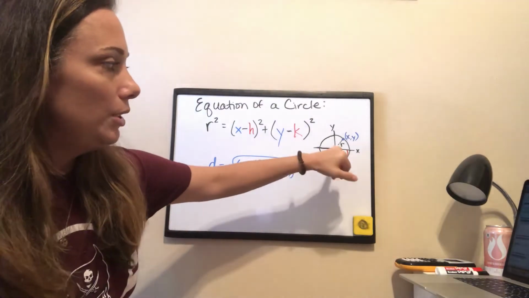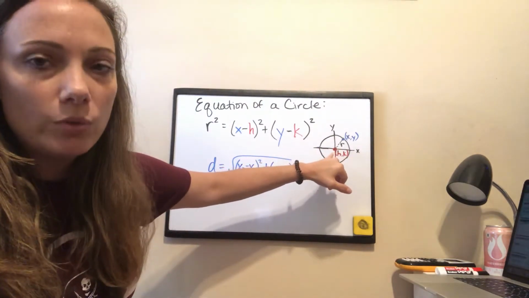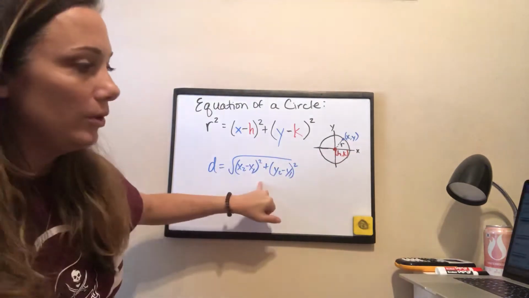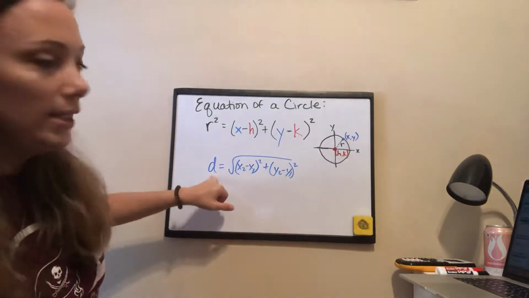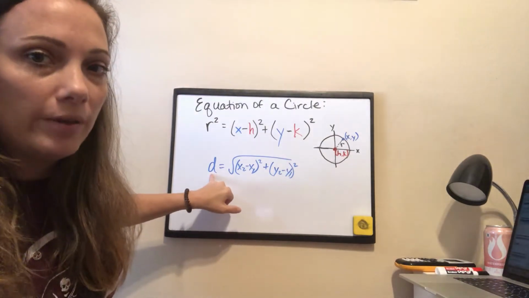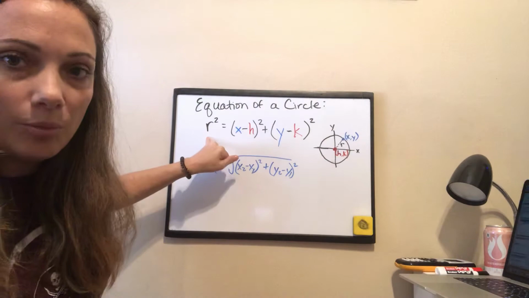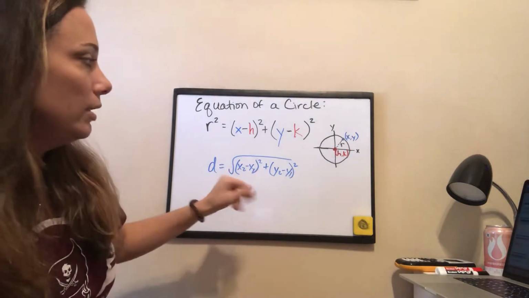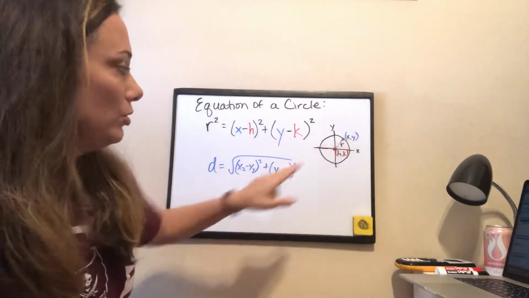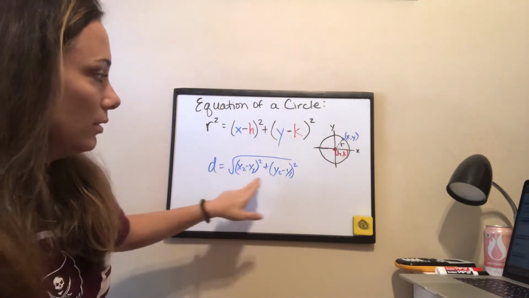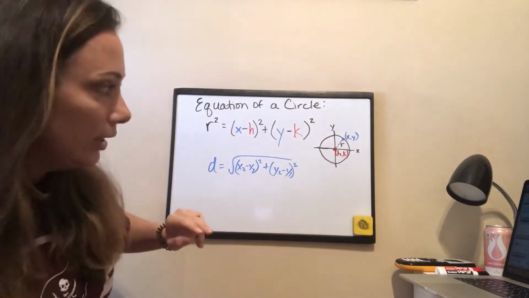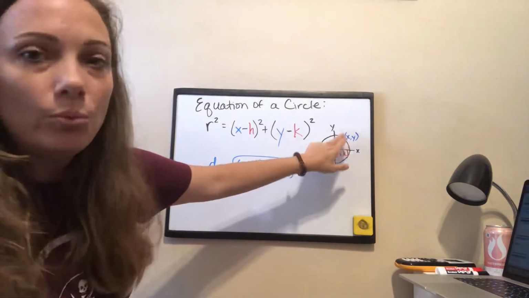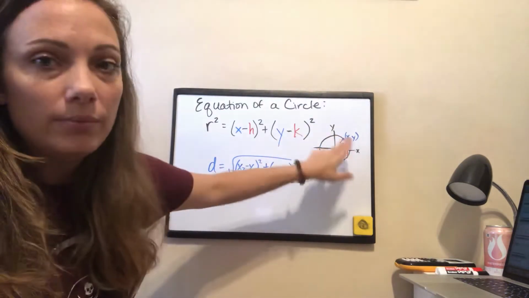Now, don't you agree that the radius of a circle is the distance between 2 points? So what they're doing is they're saying, I'm going to take the distance formula, and instead of wanting to know the distance between the 2 points, I'm going to call that my radius. So they would replace the D with an R. And then instead of calling this point 1 and point 2, they've called it the center of the circle at (h, k), and then any point on the circle itself.